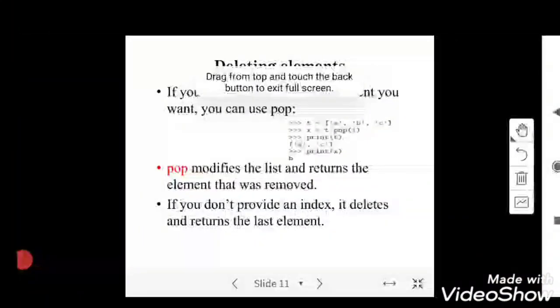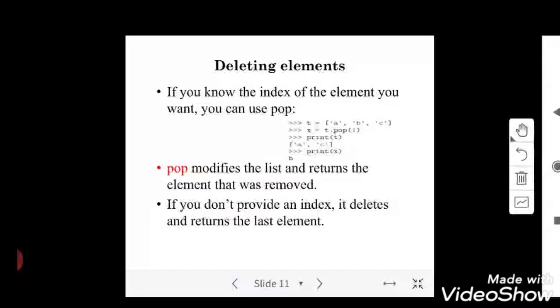Right? And next is deleting, I mean removing, an element from a list.